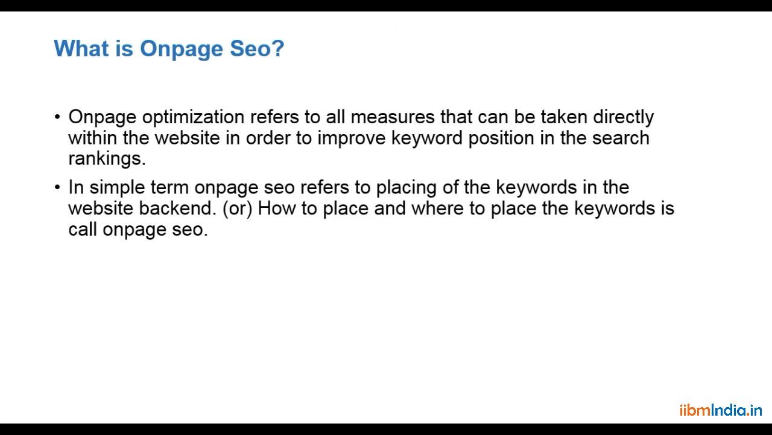In simple terms, on-page optimization refers to placing the keywords in the website backend. How to place and where to place the keywords is called on-page optimization. Whatever keywords we have researched, you just need to open your WordPress backend, and in whatever pages or articles you have created, place those keywords in the backend. That is called on-page optimization.